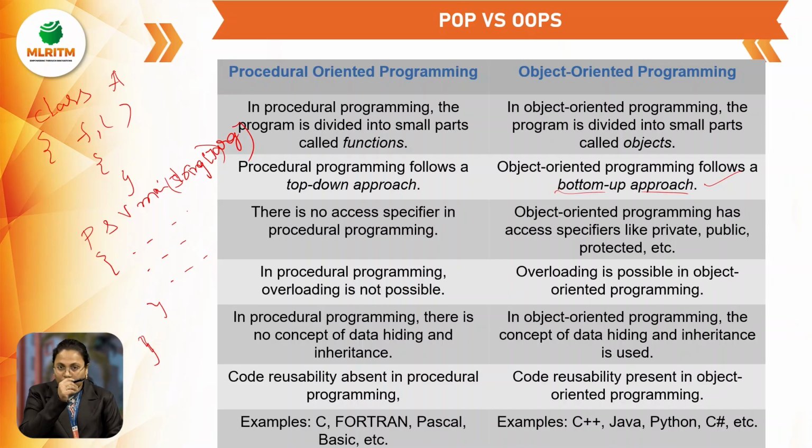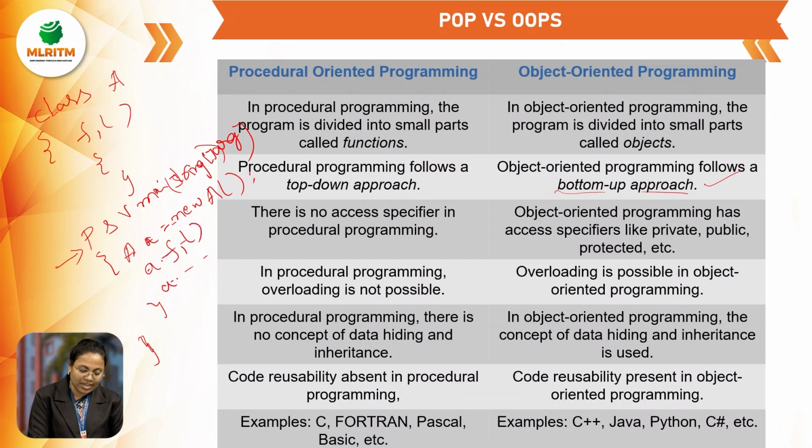So how does the program execute? The program will start executing from the main method. Inside the main method, we'll create an object for this class with the help of the new keyword. What is a class and what is an object, we will see in the upcoming classes. With the help of this object only, we can access the functions and the variables.